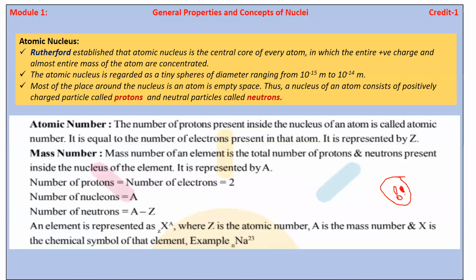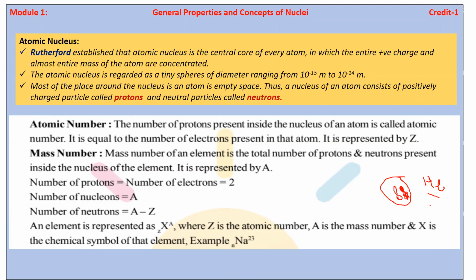Okay, this is another proton, this is another neutron. And suppose this is the helium atom. So we can say that the helium has atomic number two. It means inside the helium atom there are two protons present inside the nucleus. Getting my point? So that is nothing but the atomic number.